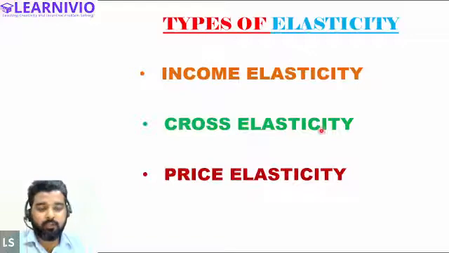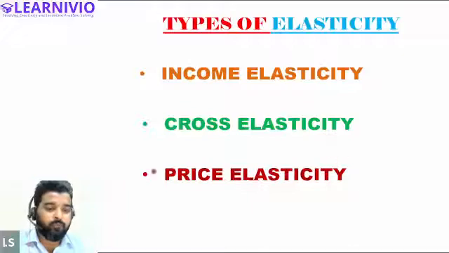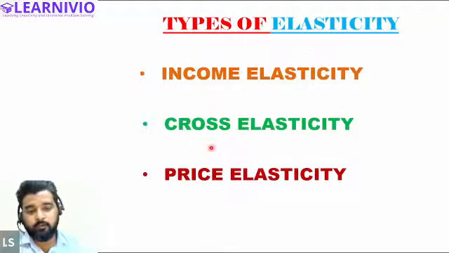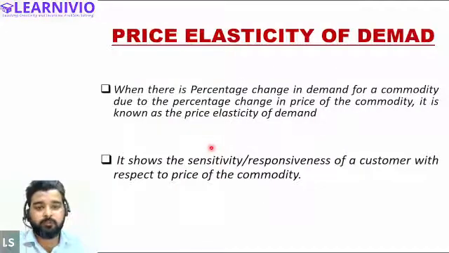And when demand of the commodity changes due to change in the price of related commodities, right? Change in the price of a substitute good, change in the price of a complementary good, then it is called cross elasticity. Whereas when there is a change due to change in the price of the commodity, then it is called price elasticity of demand. According to our syllabus, we only have to cover this part, price elasticity of demand. We do not have to study income elasticity and cross elasticity. So our discussion will be restricted to the price elasticity only.